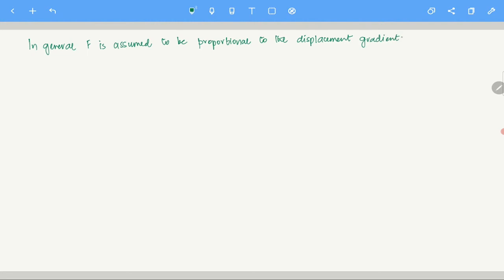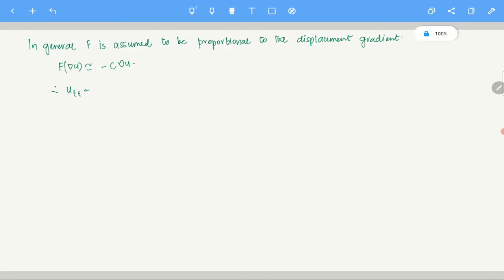What I meant by this is that f of gradient of u is essentially minus some constant times gradient of u. So if you put it all together, it gives you u_tt. If you put this f here, it is some constant times the divergence of the gradient, that is the Laplacian of u.